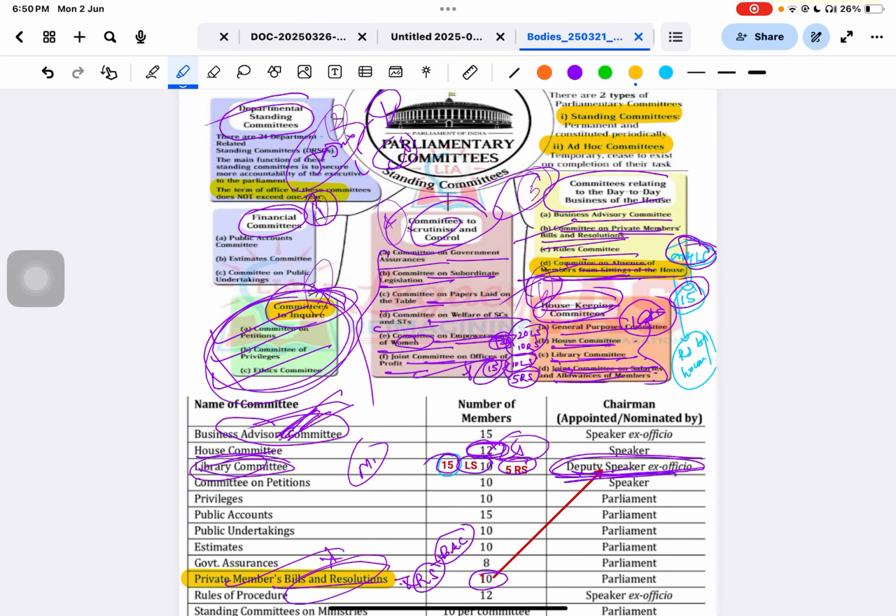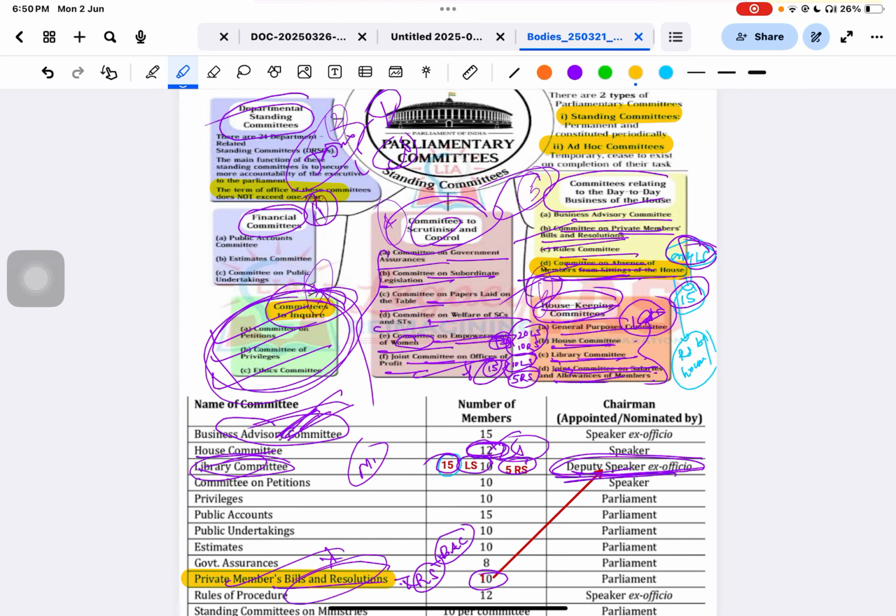In the same way, the Committee on Office of Profit. Suppose you are an IAS officer, so you are also a businessman. No, it cannot be. So this is very, very important. 10 from the Lok Sabha and 5 from the Rajya Sabha. So these are the 6 committees I told you.